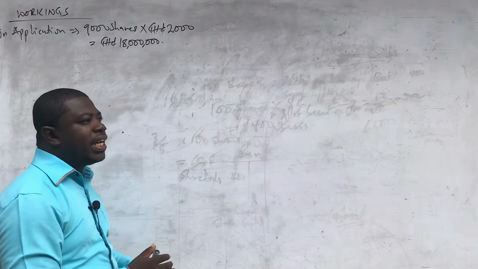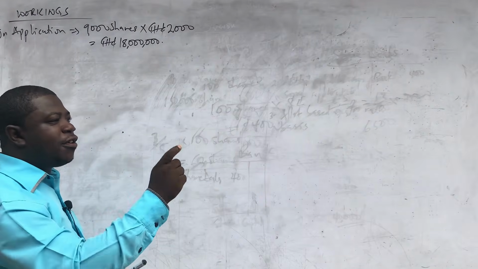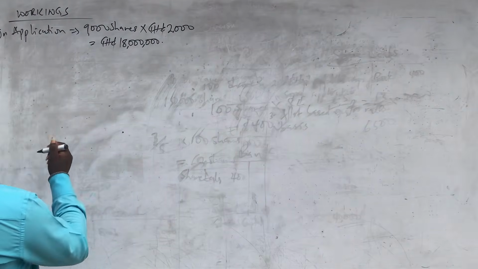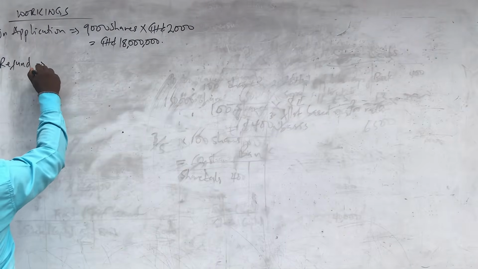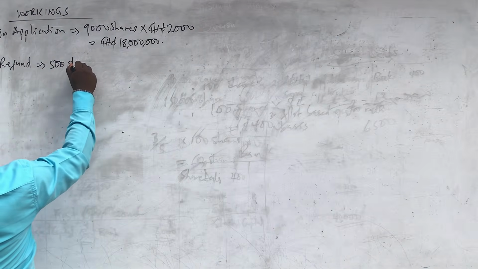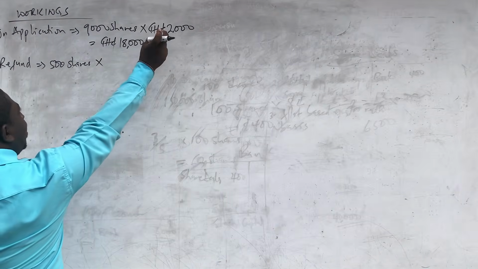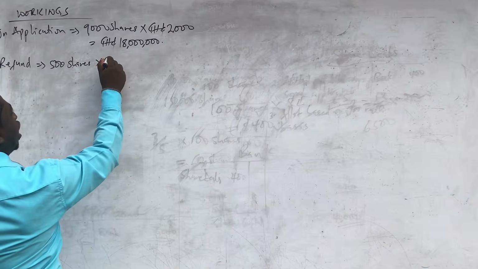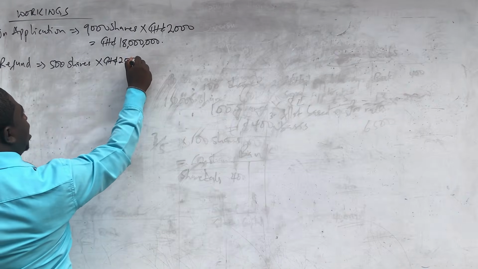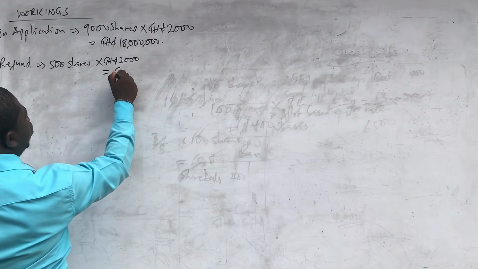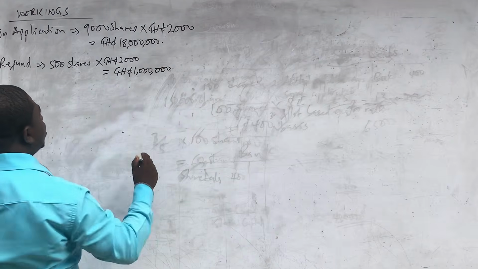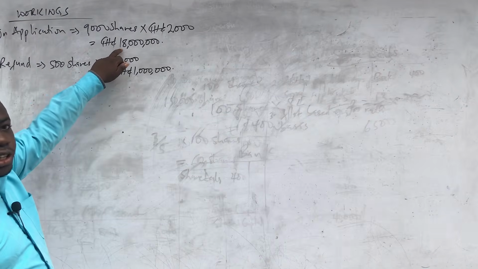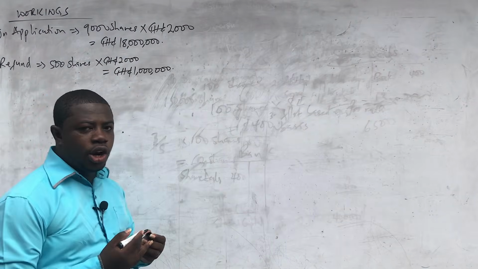Then we are told that we are to reject applications for 500 shares and refund the money. So quickly, let's look at the refund. The refund is for 500 shares, and we are going to refund their application monies paid. And so that is also going to be multiplied by the same 2,000. And that is going to give us 1 million Ghana cedis. So it means that we are taking this money into the bank, but we are going to refund 1 million.